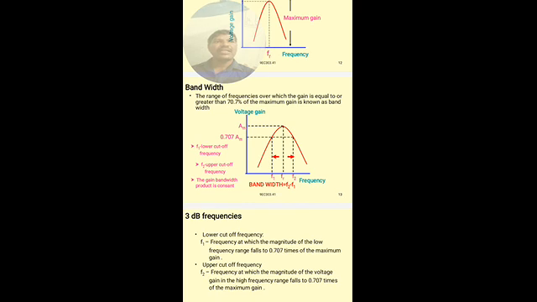That frequency range we call the bandwidth, where the gain remains above 70.7% of the maximum gain. Simply, that is nothing but the 3 dB bandwidth.